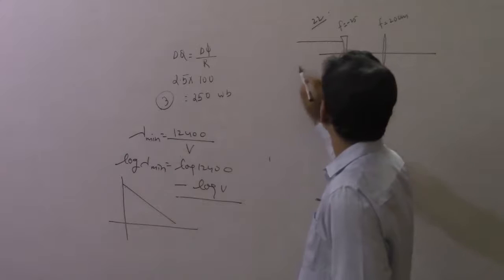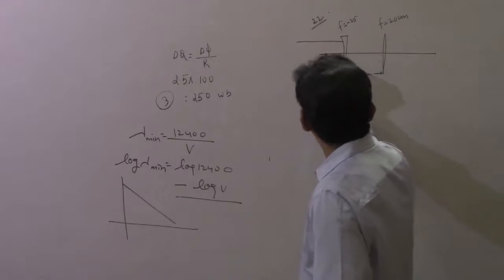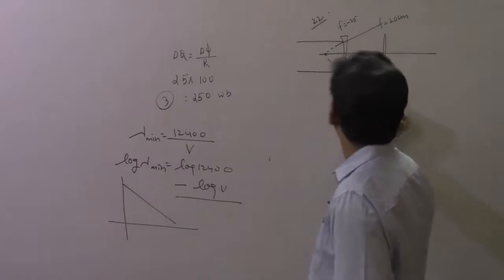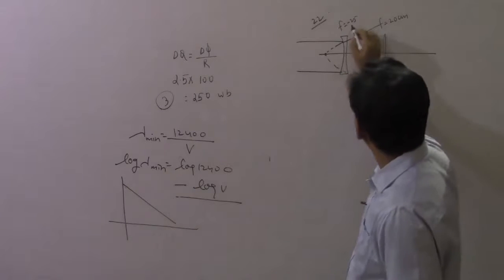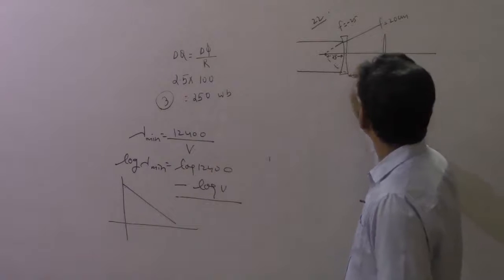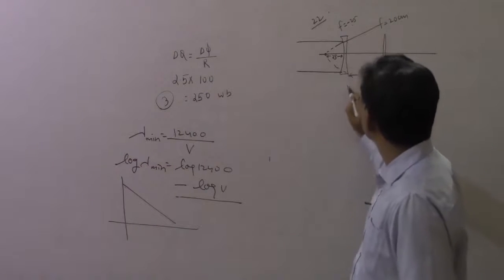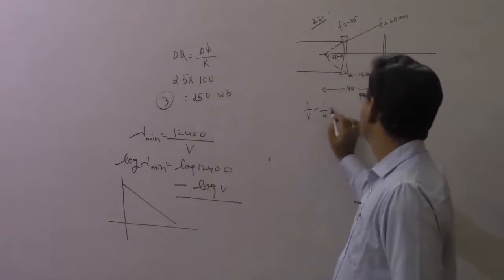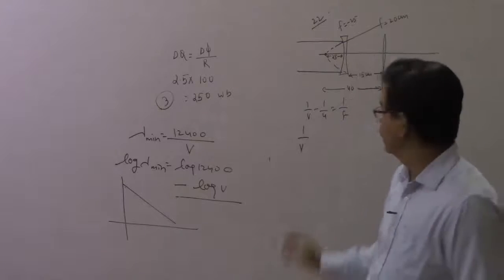Now here you have a diverging beam, this beam coming here, so you know this will appear to come from this particular point. The focal length is given to you as 25. So this is 25, this is your 15. So for this lens, this object is placed at 40. 1 by V minus 1 by U is equal to 1 by F. 1 by V I have to calculate.